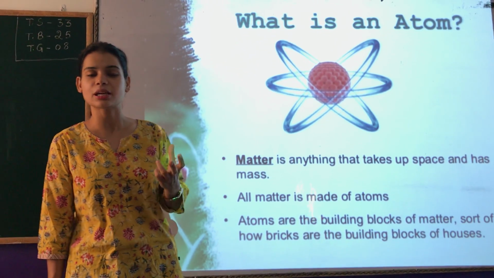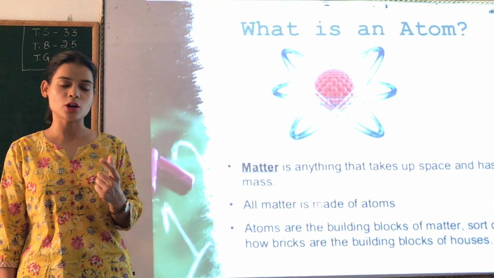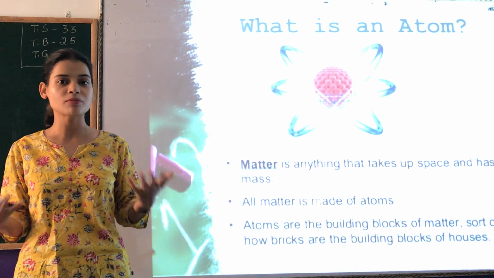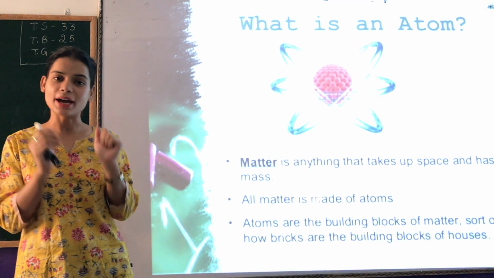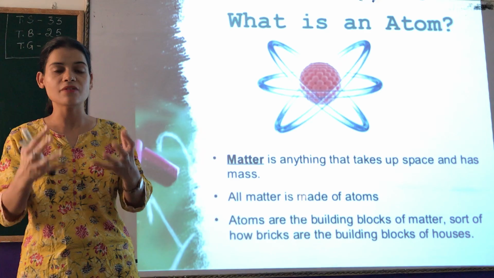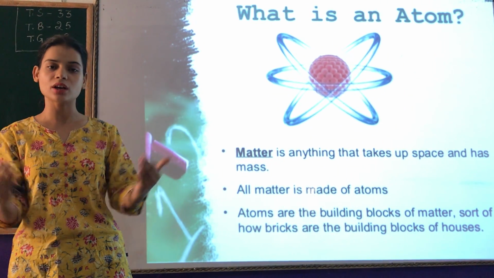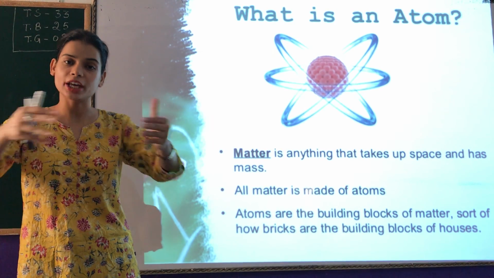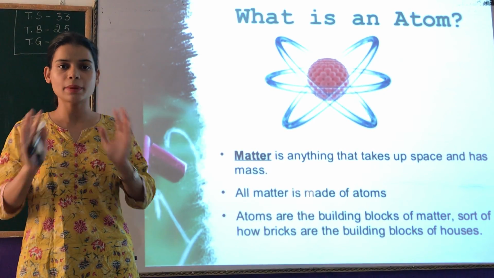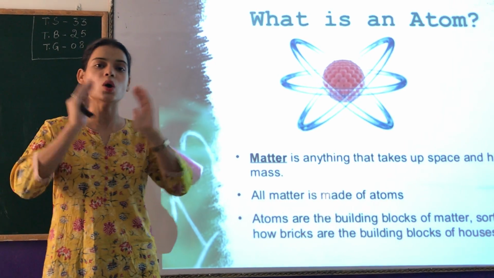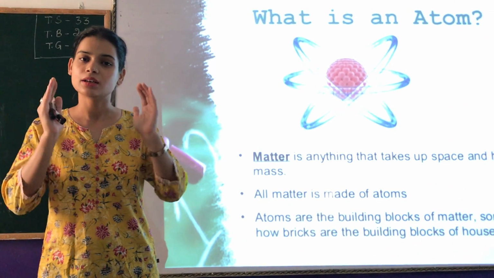In the previous chapter, students, matter in our surrounding, we studied about matter. Can anybody tell me the definition of matter? Yes, matter is something which can occupy some space and have some mass. Anything around us which has some mass and which occupies any volume or any space is called matter. Your sofa, chair, table, fan, anything or everything on this earth is called matter.